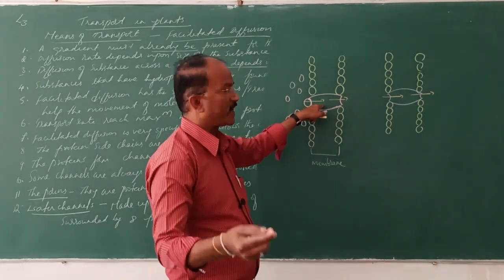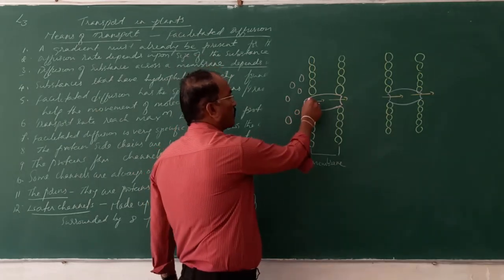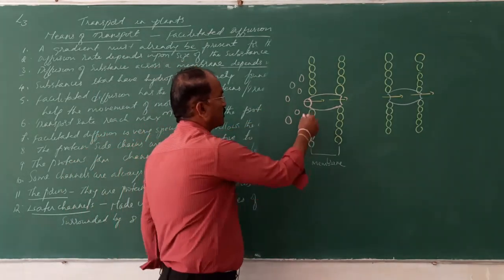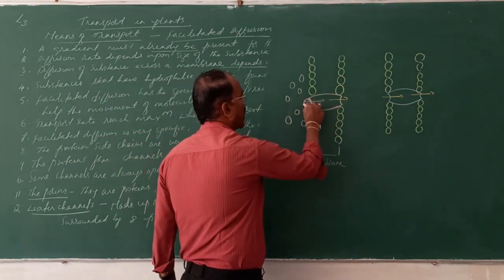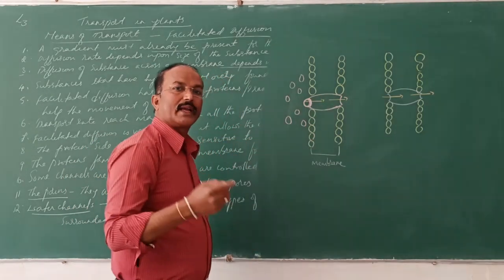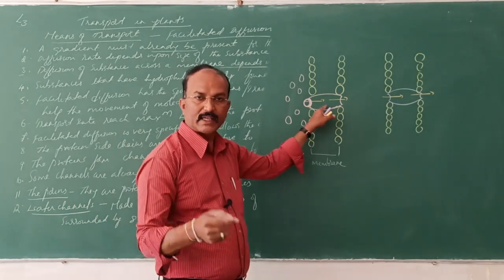In facilitated diffusion, on one side of these proteins present on the membrane, these molecules stick and it becomes a solute carrier complex. This protein is called a carrier protein.